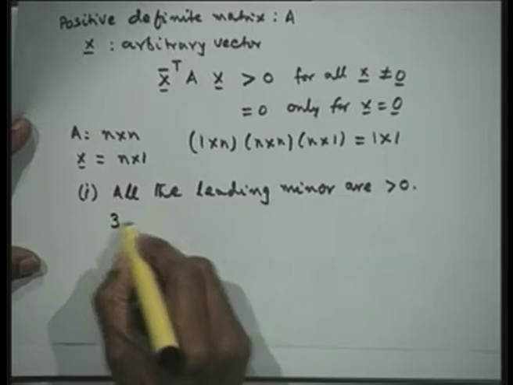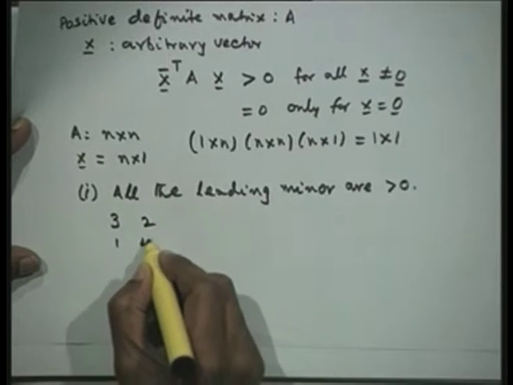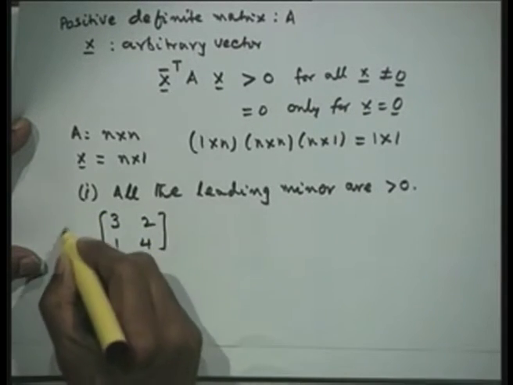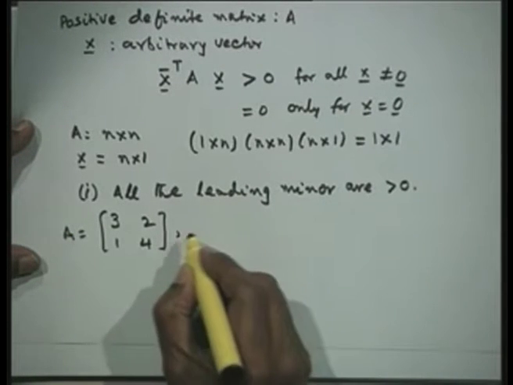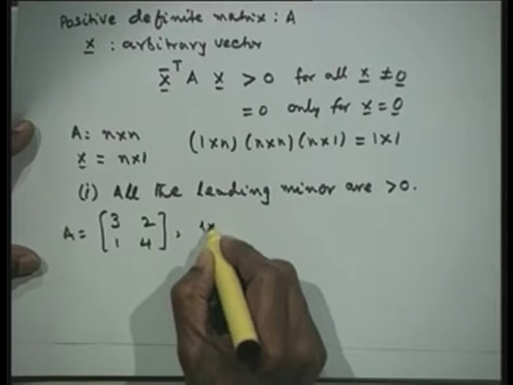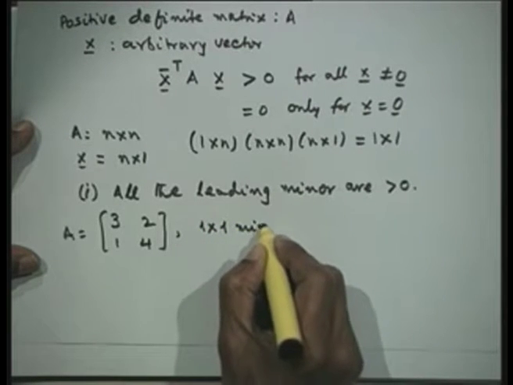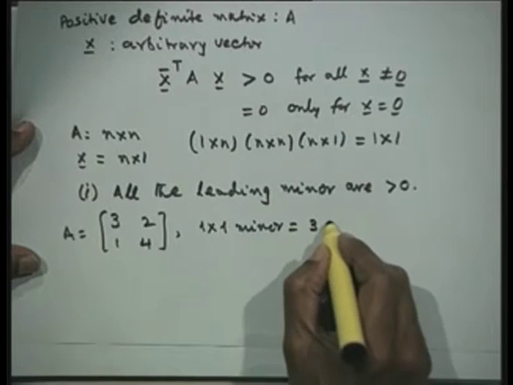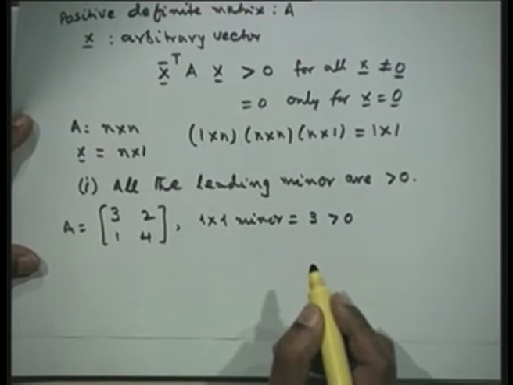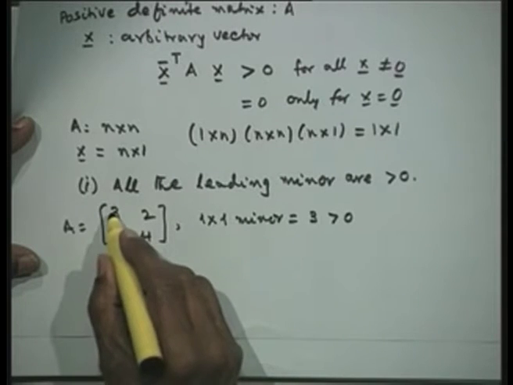Let us take a very simple example. Let me take this matrix as A. So, I would first of all consider the 1 into 1 leading minor. The 1 into 1 leading minor is 3, which is greater than 0.